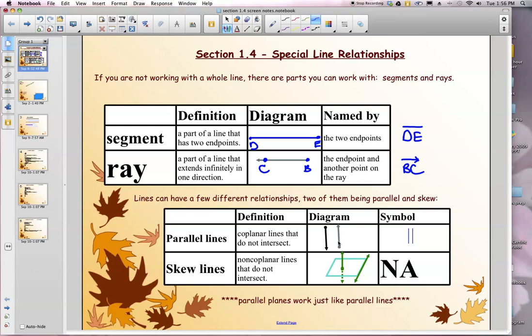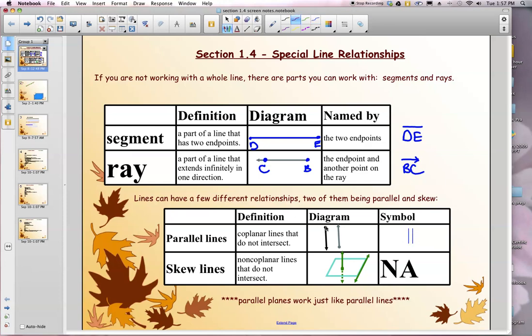All of those things can be parallel. Also, planes. If you remember, we talked about planes being flat surfaces. Two flat surfaces can be parallel as well. If you think about holding up two sheets of paper, hold up one sheet of paper and then hold another one a little ways underneath it, those sheets of paper would show parallel planes. Okay? The symbol for parallel is exactly that, two little parallel lines.